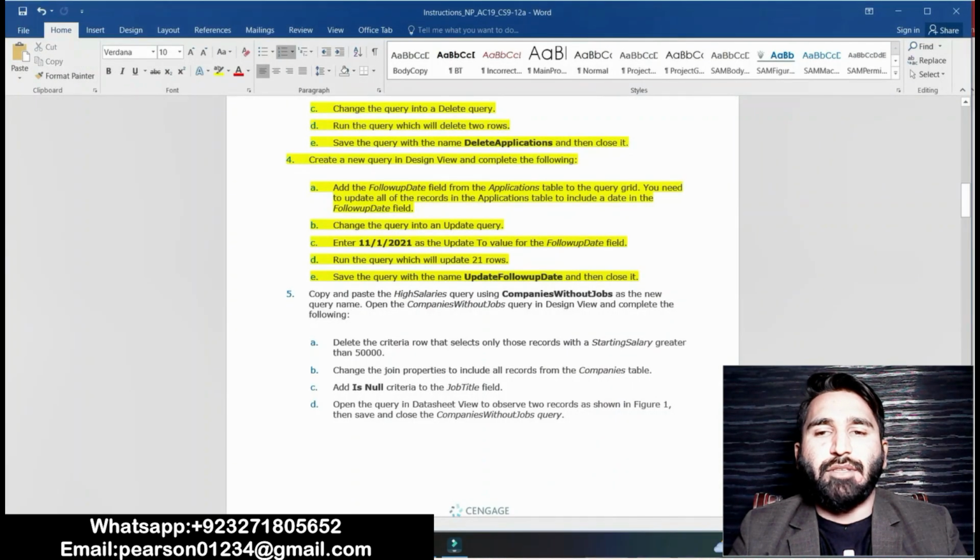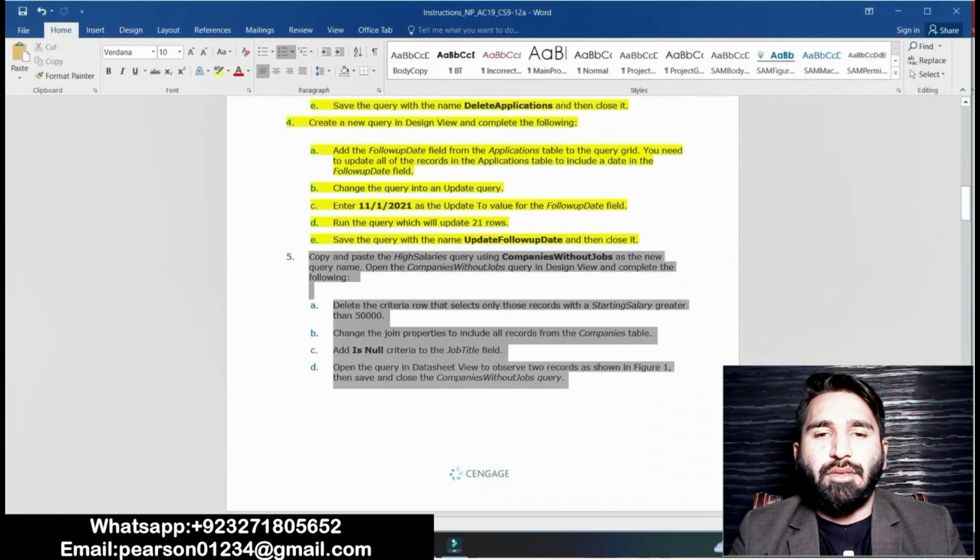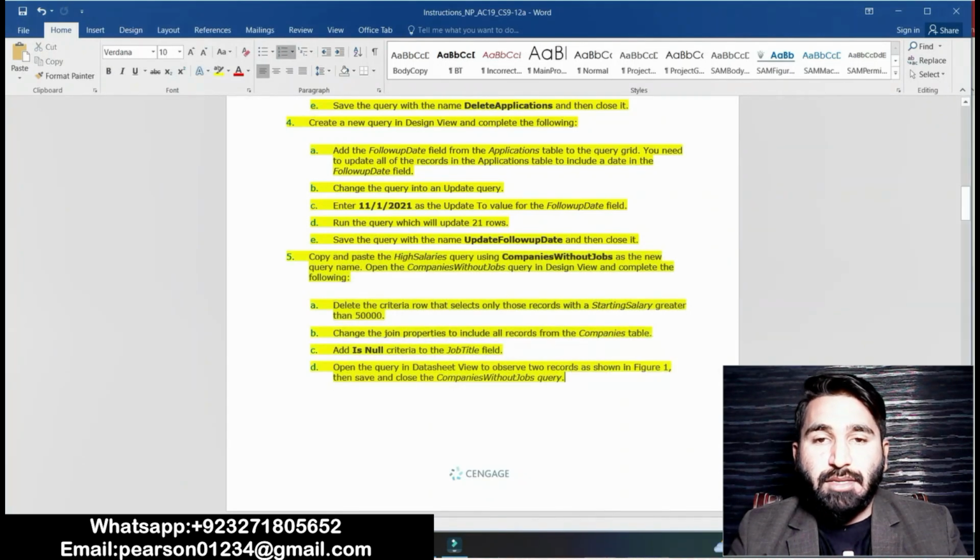I have done 4 questions of this project. Now moving on to question number 5. Question number 5 is that copy and paste the high salaries query using companies without jobs as a new query name. Open the companies without jobs query in design view and complete the following.